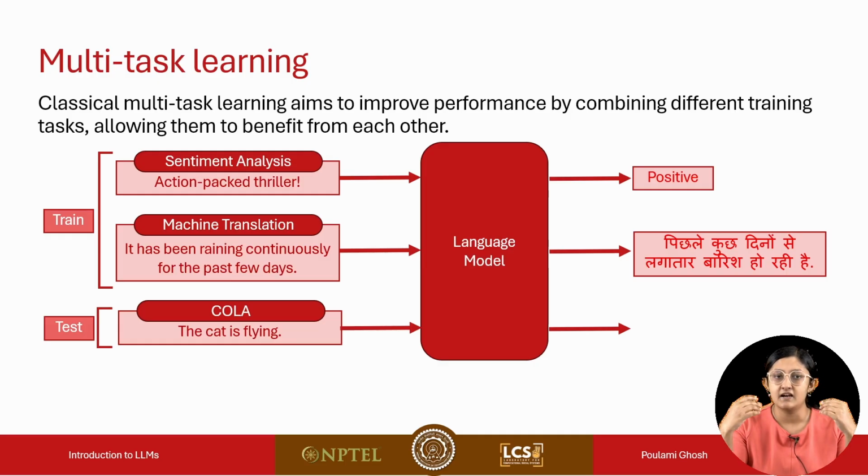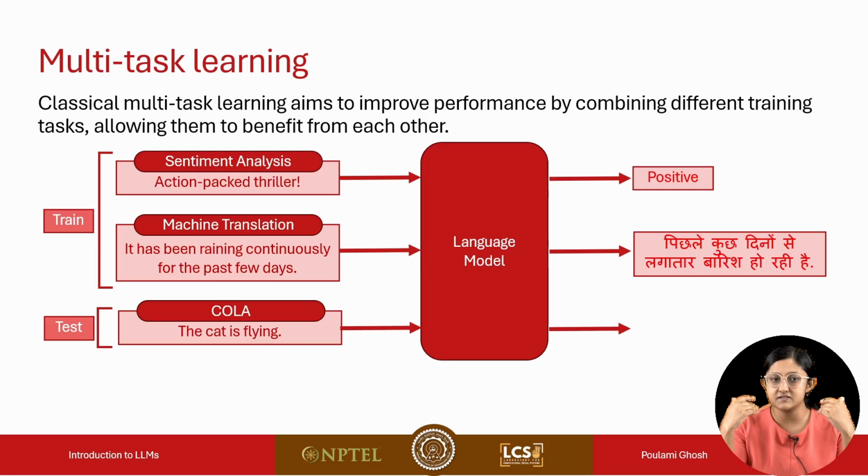When I say I'm training the model, what I'm doing is simply passing the input-output examples corresponding to these tasks to the language model. There's no explicit information that I'm supplying to the language model saying that this example corresponds to sentiment analysis, or this example corresponds to machine translation. No such thing is there. We are just passing the input-output examples, and that is the way we are training the language model using multitask learning.